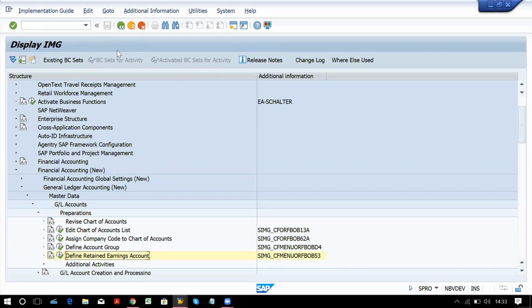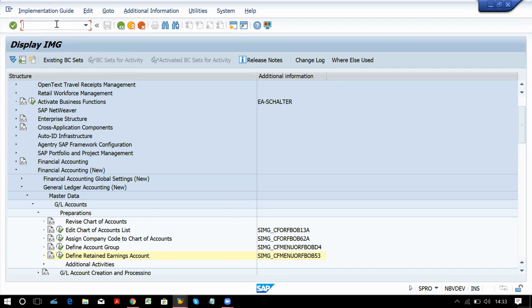Whenever you create any data, like the list of GL accounts, it is also called master data, master data of GL account. Whenever you create any data, we don't have a path, because a path is only for implementation, where configuration steps are covered. Whenever you create any data, what we have is only the transaction code, that is T codes.